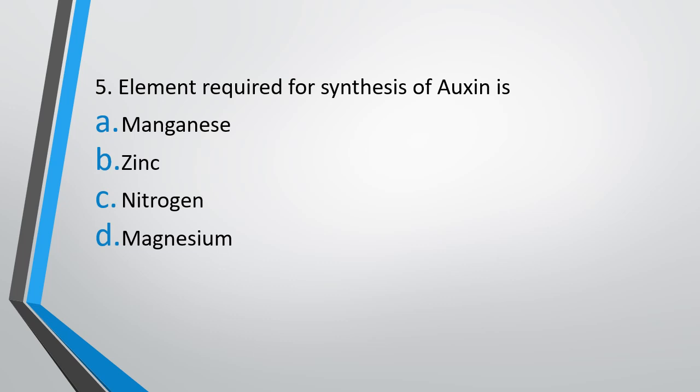Question 5. Element required for synthesis of oxygen is manganese, nitrogen, zinc, magnesium. The correct answer is option B, that is zinc is required for synthesis of oxygen.